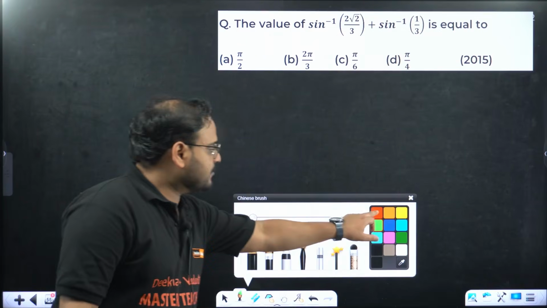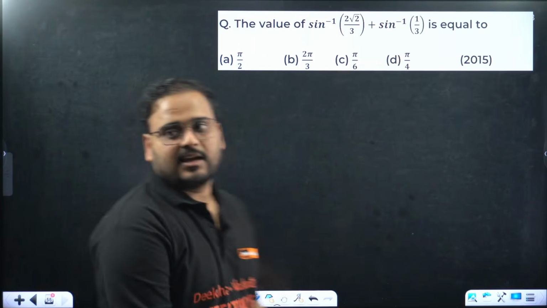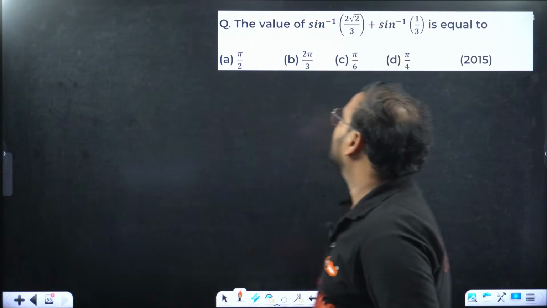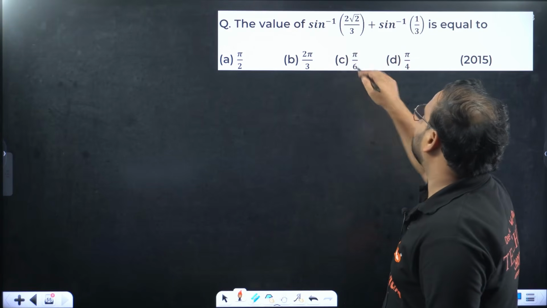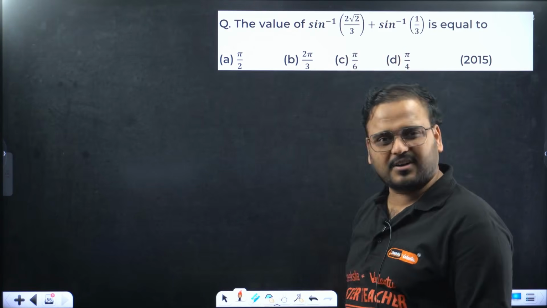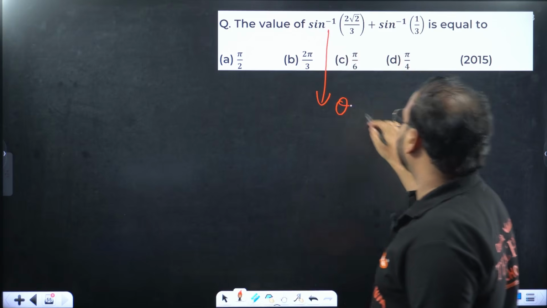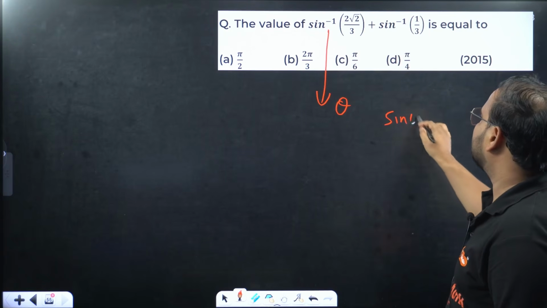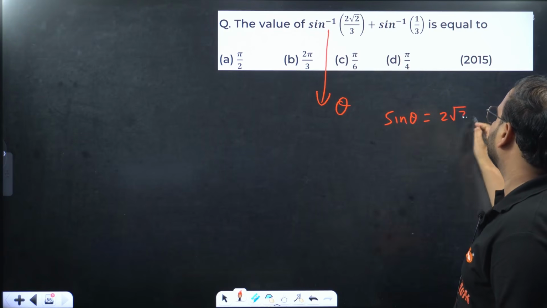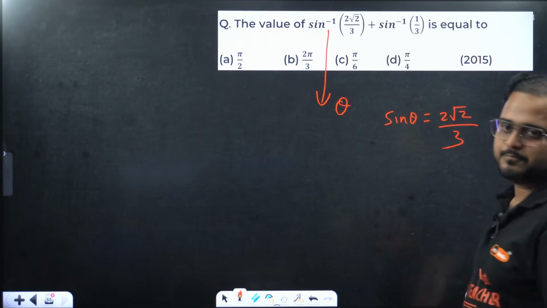This is your last question for the day. Let's solve this and conclude our class today. So sine inverse of 2 root 2 by 3, plus sine inverse of 1 by 3. Difficult? Not at all. Check here. If I take this as theta, it means sine theta is 2 root 2 by 3. Correct?